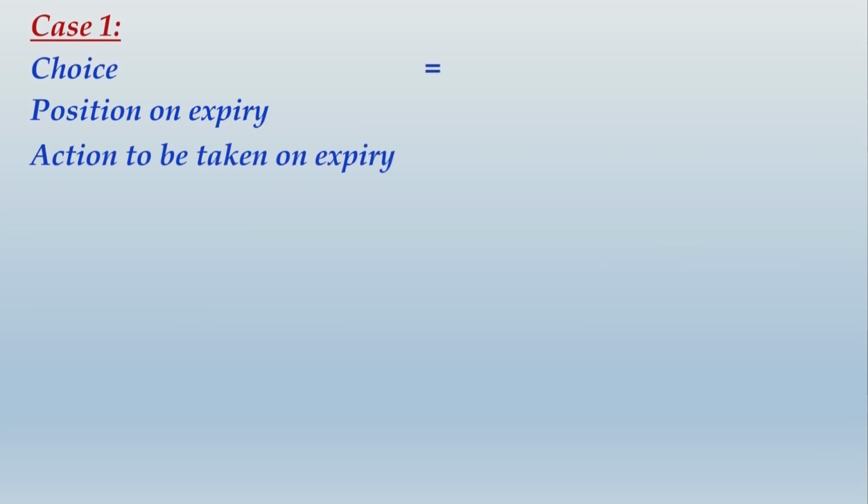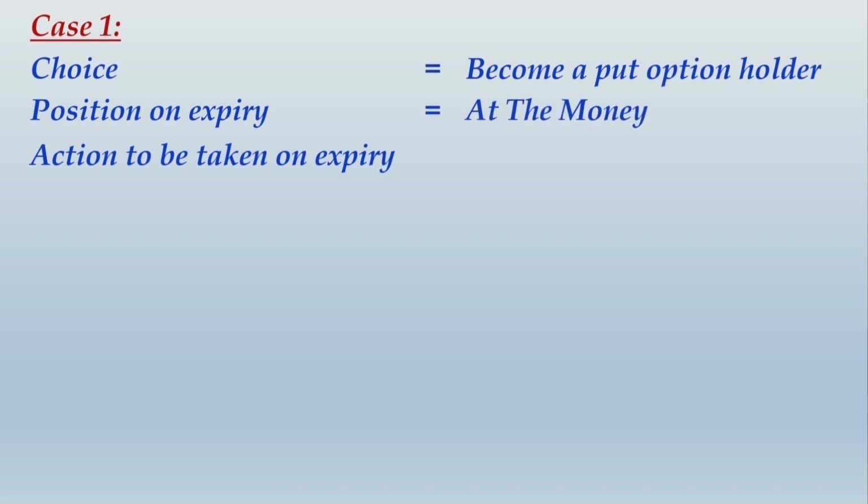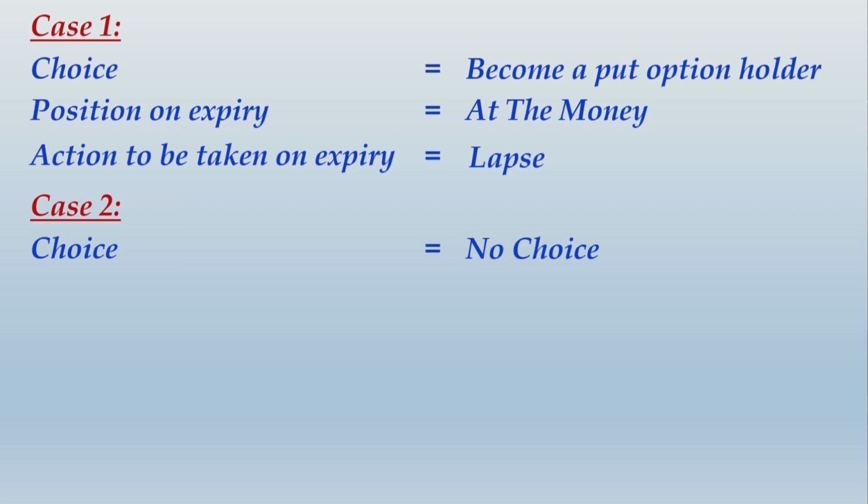Case 1, choice, position on expiry, action to be taken on expiry. Become a put option holder is the choice. Position on expiry is at the money, so you don't exercise the option, you let it lapse. Case 2, what was the choice? You did not make any choice, so the matter ends then and there.